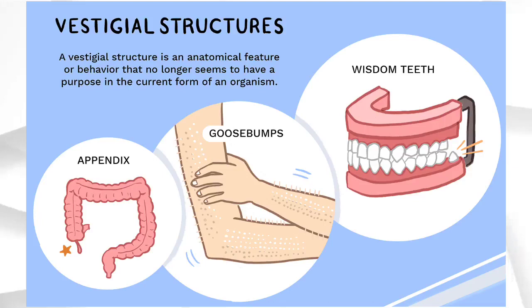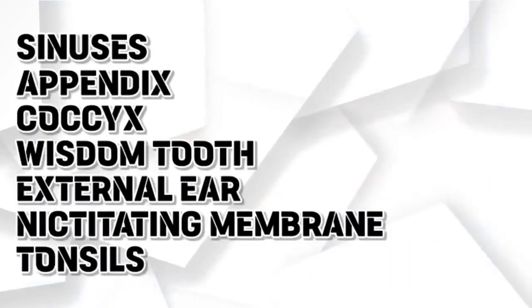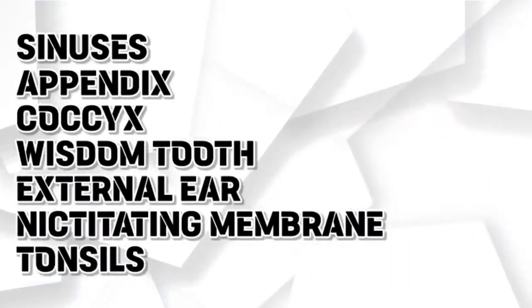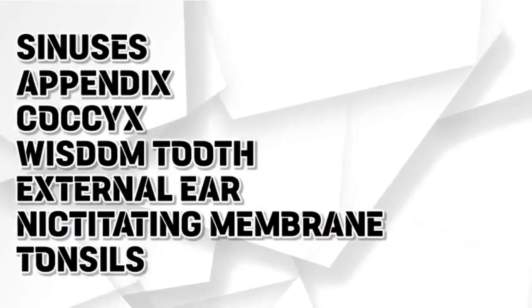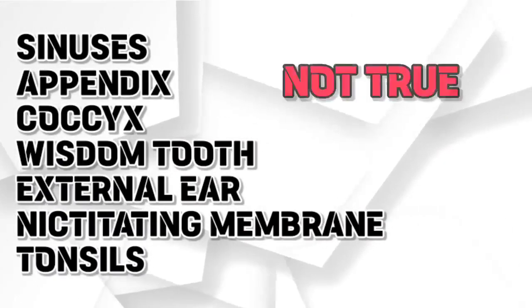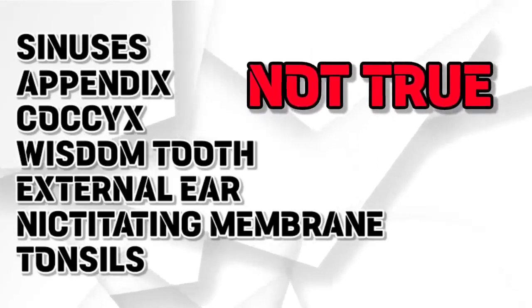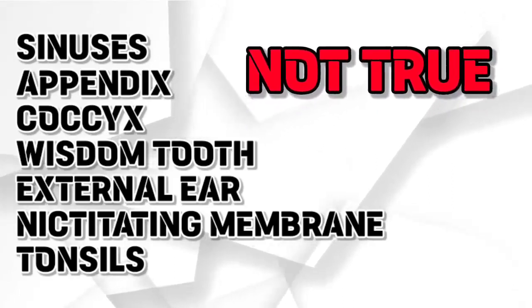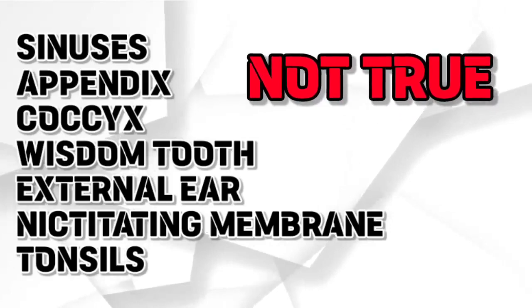Evolutionists say that there are vestigial organs in humans, which were useful for our ancestors and have now become useless. They claim that sinuses, appendix, coccyx, wisdom teeth, external ear, nictitating membrane and tonsils are vestigial organs, but in fact that is not the truth. In the past these organs were considered to be vestigial, but modern science found out that they have use.